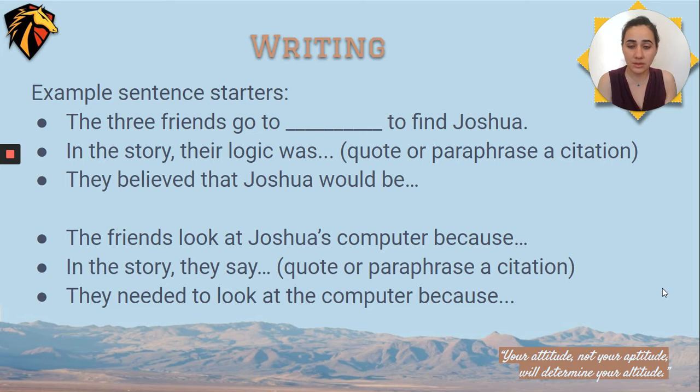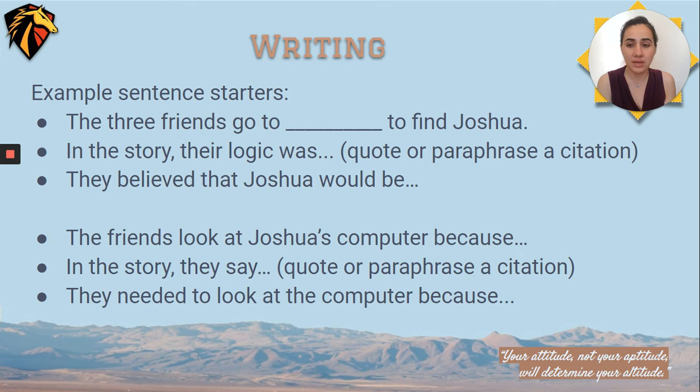For your two questions that you need to answer about the story Connected, we've got sentence starters that will set you up for success for 3 sentences. For the A in the ACE, for your first question, you need to say, the 3 friends go to blank to find Joshua. Just tell me flat out, where did they go?